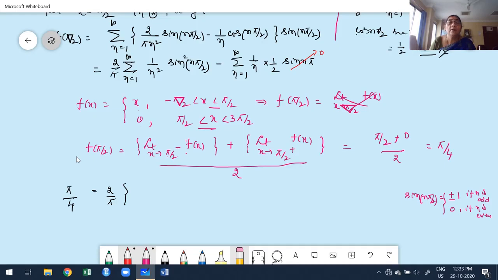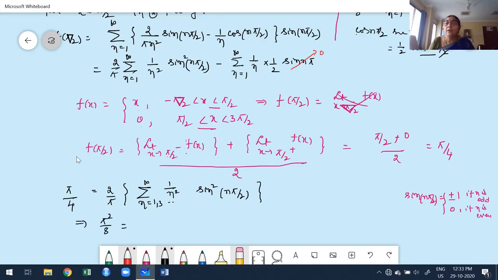Now in the even cases this is 0. It is enough to write this as summation n ranging from 1, 3, etc. to infinity of 1 by n square sine square of n pi by 2. We are neglecting the even terms. This implies pi square by 8 equals.